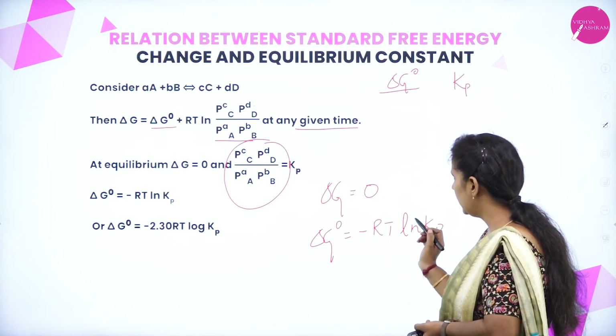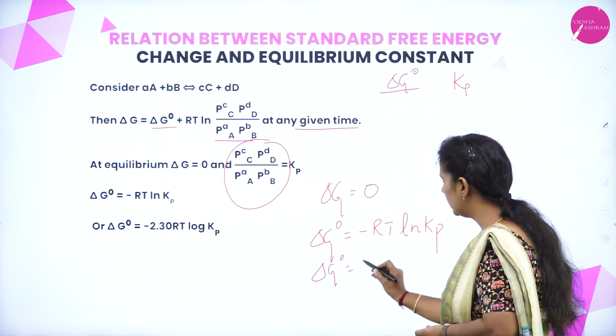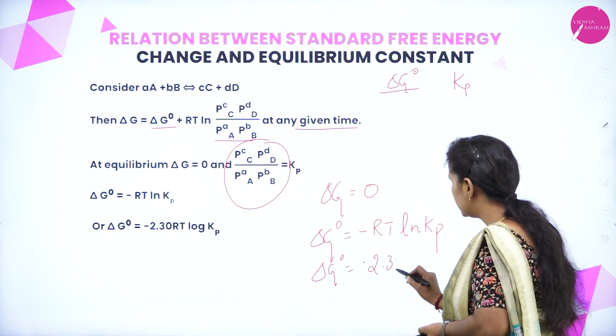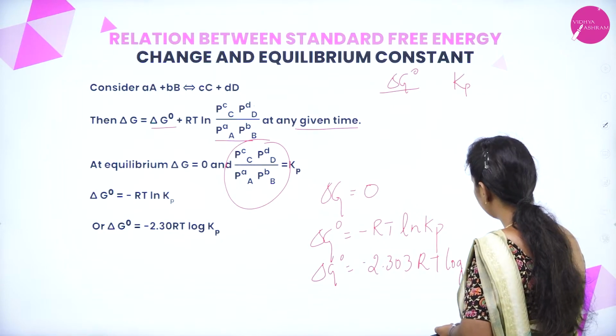Now, I can rewrite the ln in terms of log. Delta G naught will be equal to minus 2.303 RT into log Kp.